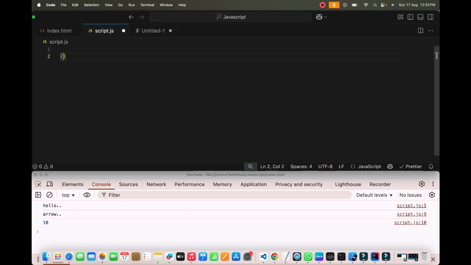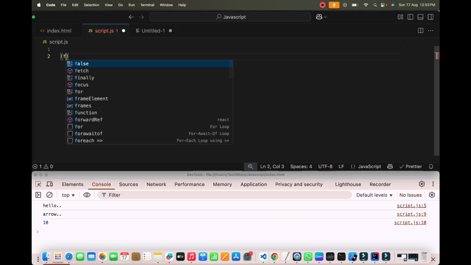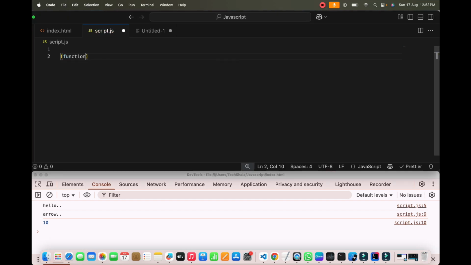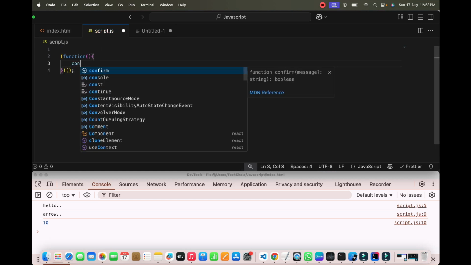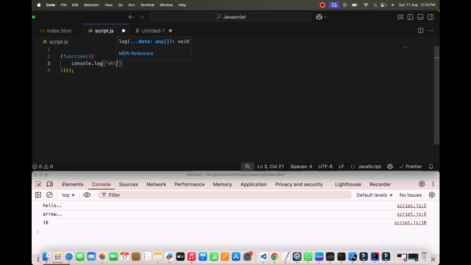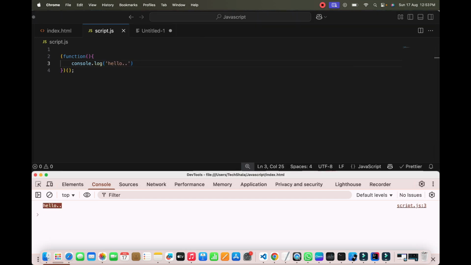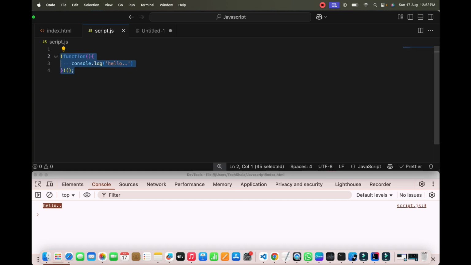So I have this function here, right? Function keyword. This is how we normally write an IIFE. Now I am not calling this function. So if I run this program, I will get hello. So it is immediately getting executed. That is what IIFE is.